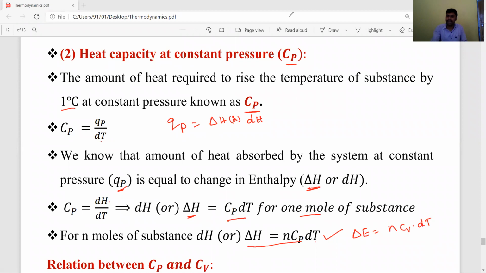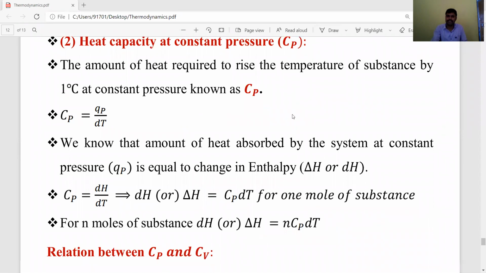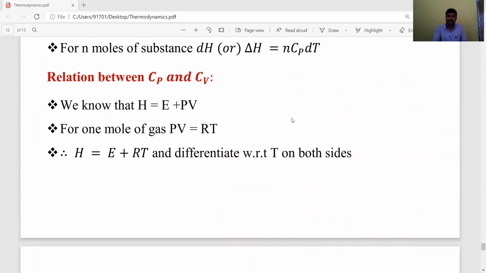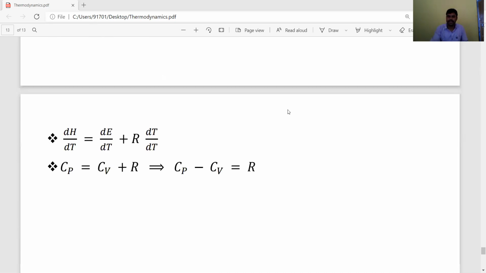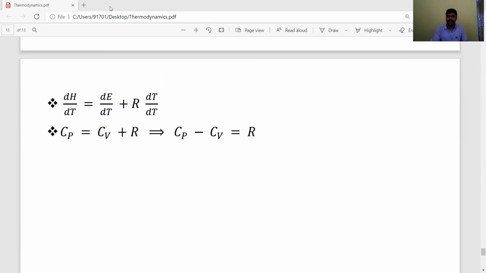Now we have to derive the relation between CP and CV. Let's listen, dear students. To derive that relation, we need to take H is equal to E plus PV. But for 1 mole of ideal gas, PV is equal to RT. Then substitute RT in place of PV and differentiate on both sides with respect to temperature.